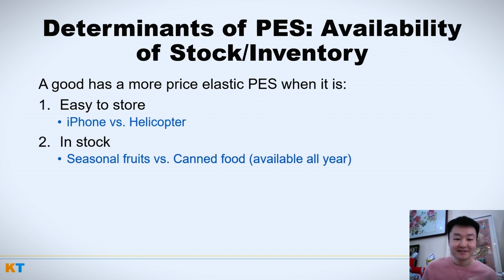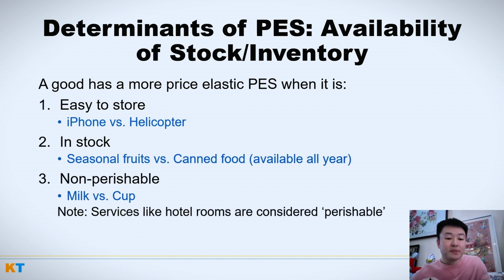Is it available? So think seasonal fruits like durian, if any of you are fans, or fresh mangoes, versus canned food. Canned food is around all year. You can go to your local supermarket and buy canned anything. Not the best for you, but it's there, right? Versus seasonal fruits, only there in the summer, something like that. And so if it can be in stock all year, the good is more elastic.